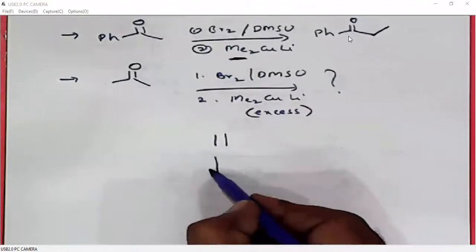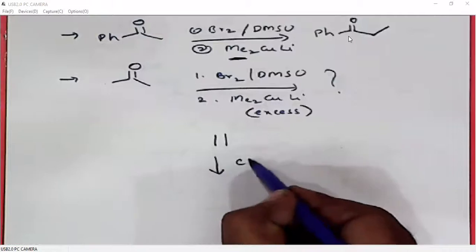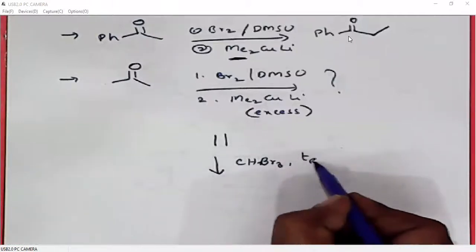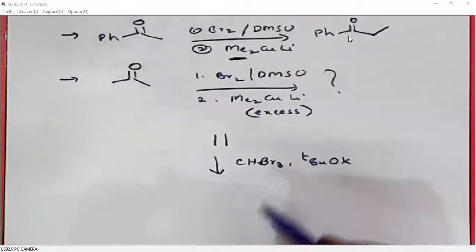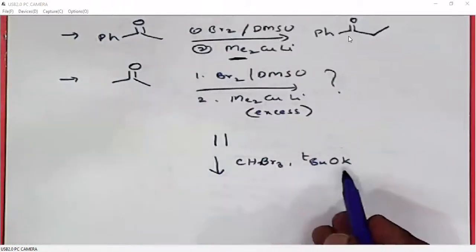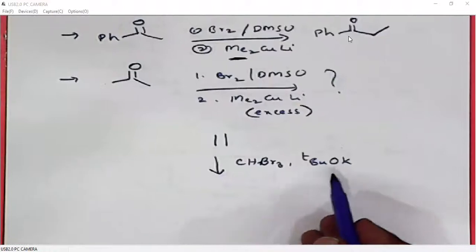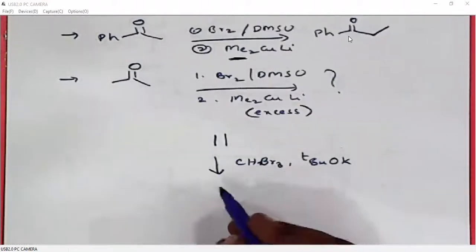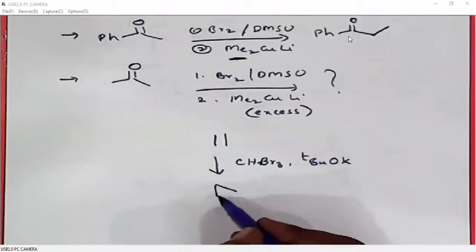When an alkene is treated with this combination, bromoform and potassium tert-butoxide, it generates a carbene. The carbene will undergo three-membered ring formation with the alkene.